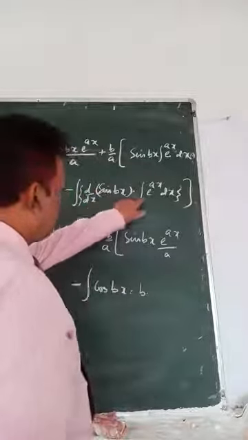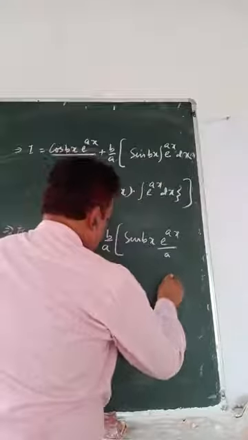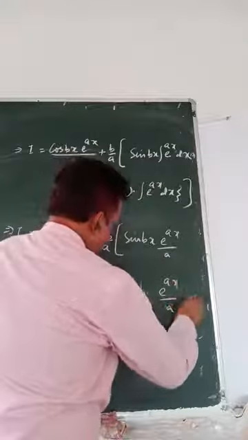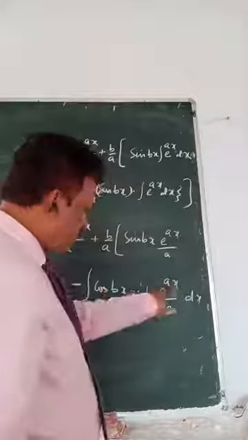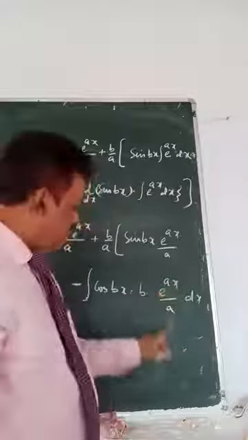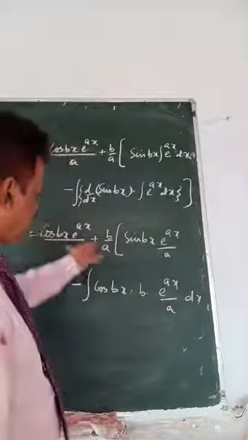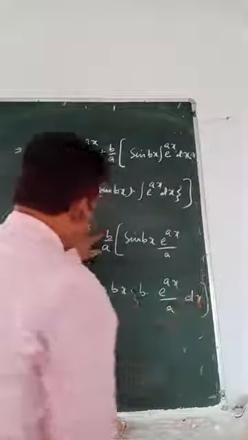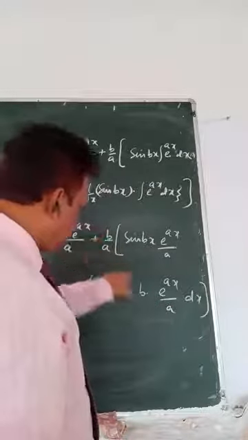Okay, then e to the power x by a. The function repetition has started, but this b by a, let me take out. This b by a is also for this. So b by a for this, b by a for this.